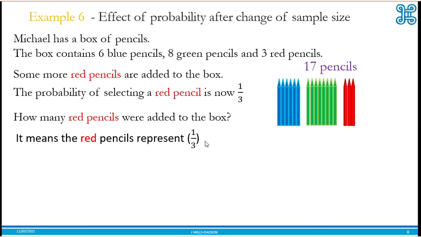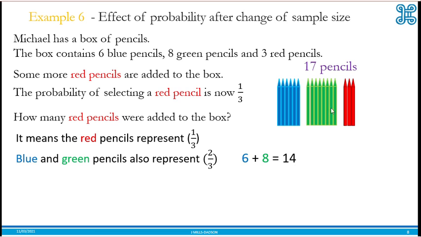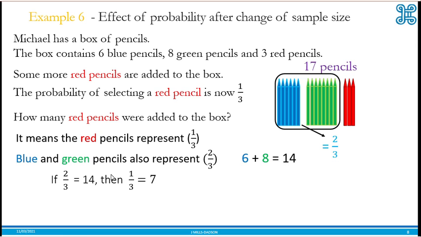That is, after we've added more red pencils, the number of red pencils will represent a third. That means the blue and green represent 2/3. So 6 plus 8, which is blue and green, is 14. And 14 is 2/3.